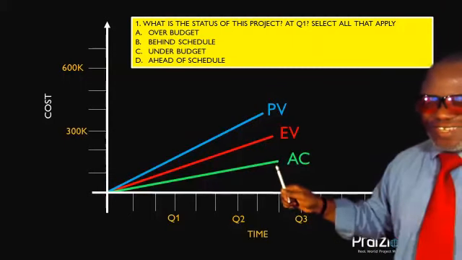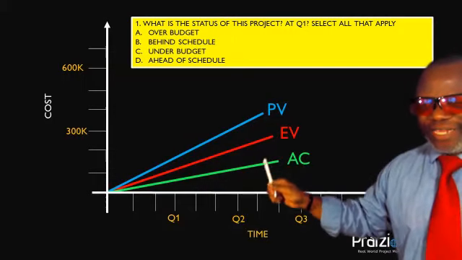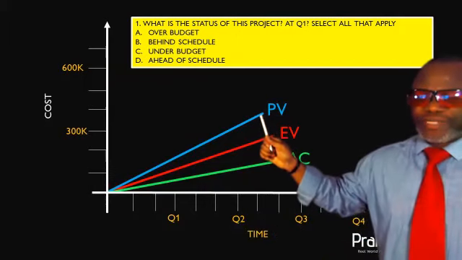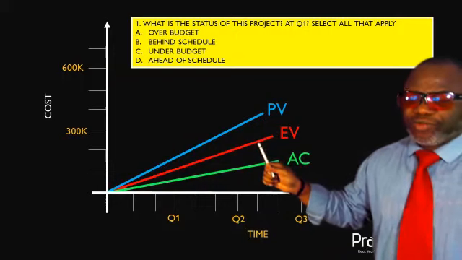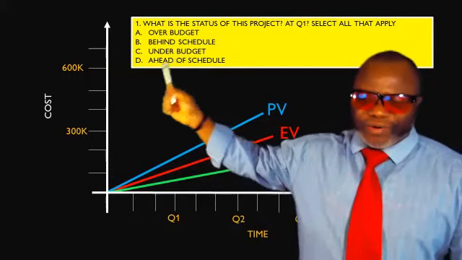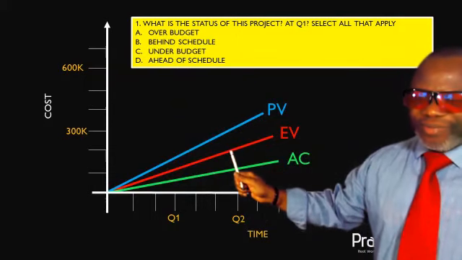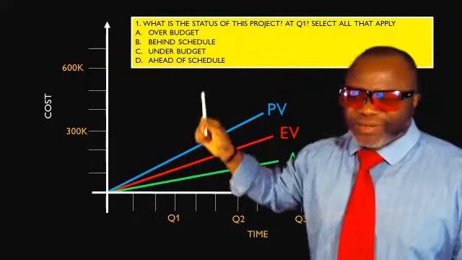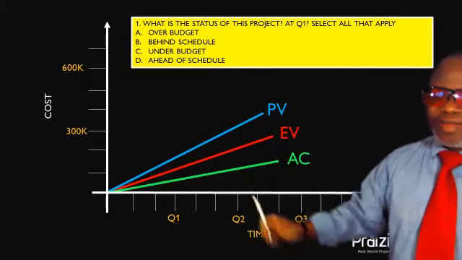You got to reverse it. It's tricky. Under budget is good. Over budget is bad. Over budget means EV is down here. So what does this mean? Let's take a look at it one more time. From a schedule perspective, you are behind schedule. That's bad. From a budget perspective, you are under budget. That's good. So do you see your suggestion or your idea over here? Whatever you think the answer is, you are behind schedule. Do you see that there? And do you see under budget, and it would be those two: behind schedule and under budget.